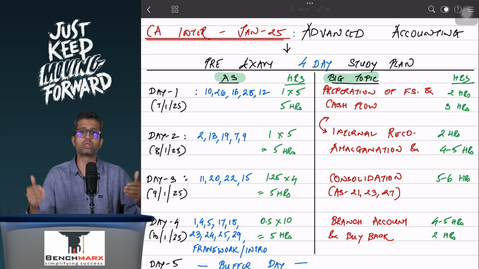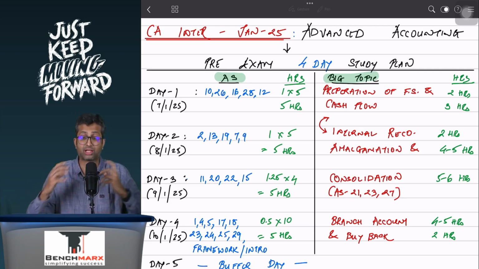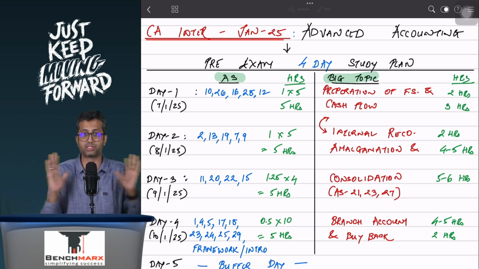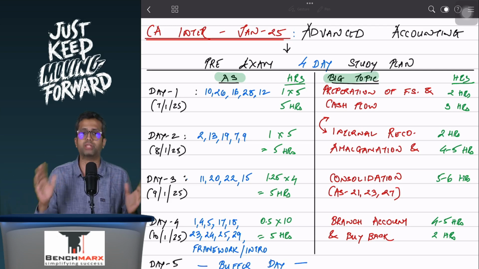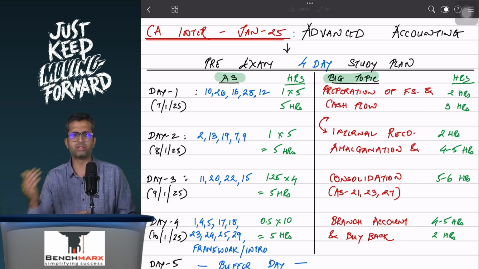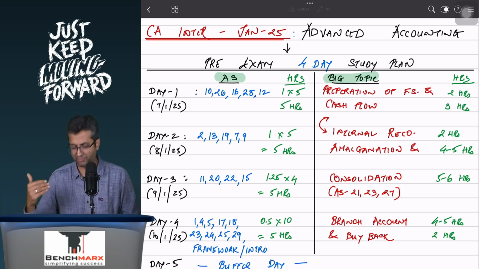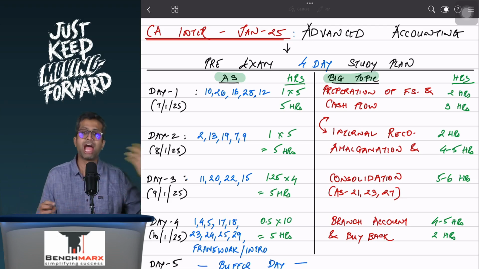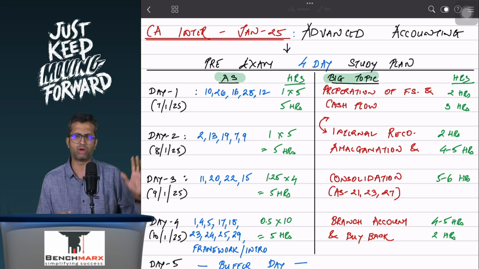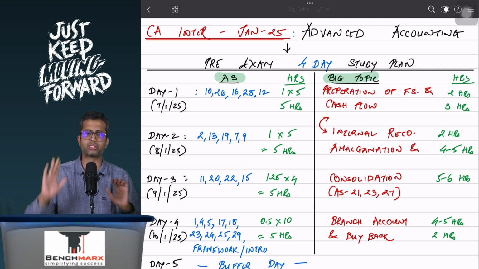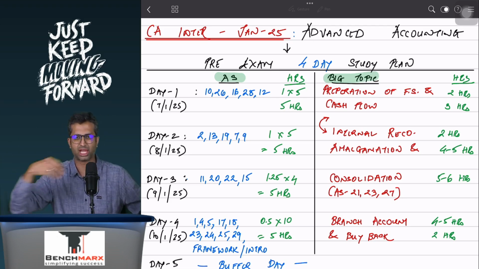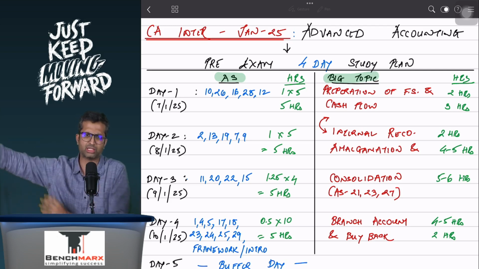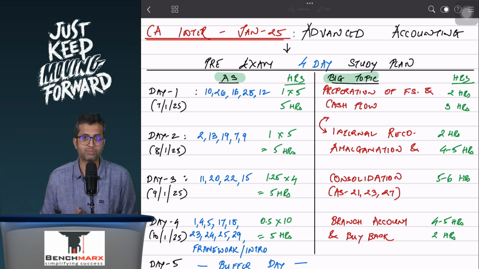Now you don't want all AS to be done at one go, because psychologically there will be 20, 25, 30 ASs to be done, or all the big topics remaining as well. So let us split the two. On an average there are around 5 or 6 big topics and around 22 odd accounting standards. There are 29, yes, but a couple of standards are not there, and then there is cash flow, amalgamation, consolidation standards which will be done with the respective topics.